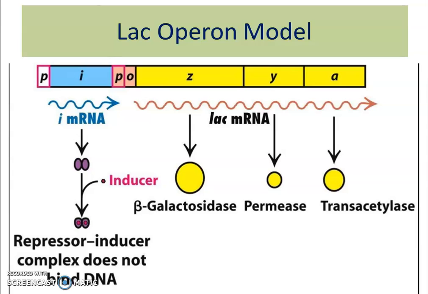The second part is non-yellow in color. This part is a regulator region. In this, you will find three types of sequences: the P region, which means promoter sequence, the O region, which means operator sequence, and the I region, which is a gene which produces repressor protein.